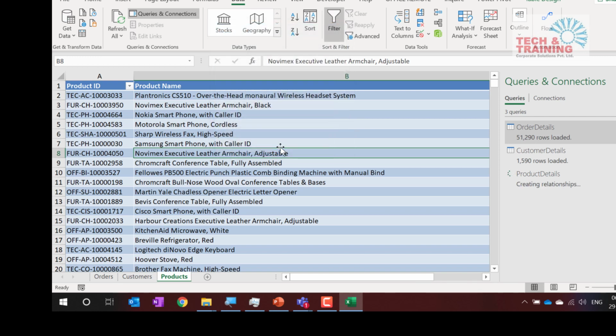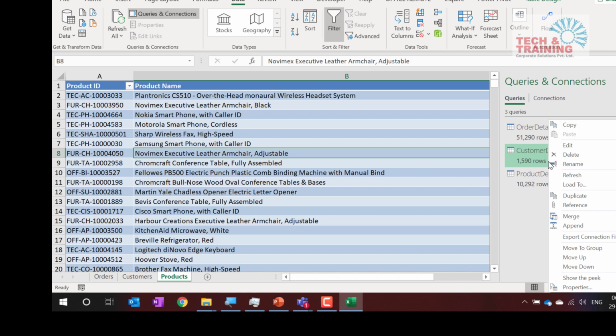Now it may happen that some of you made a mistake and clicked on Table or anything else. You can anytime right-click and use the Load To option, but again this Load To option may not be available if you're using an older version of Power Query.